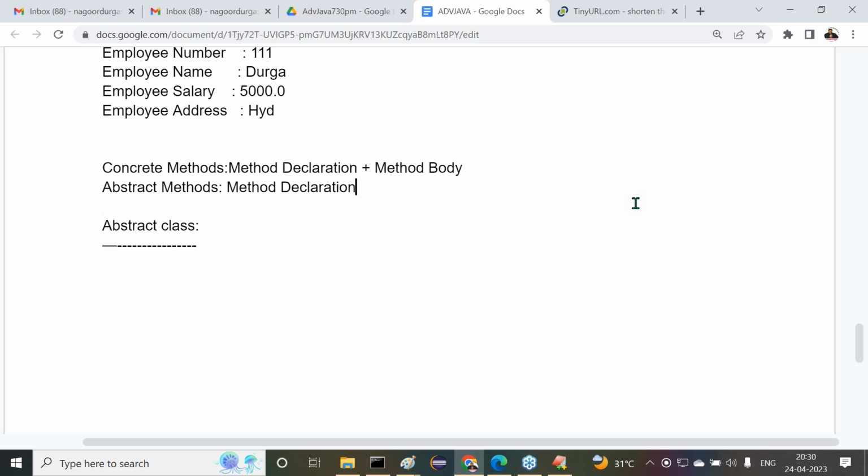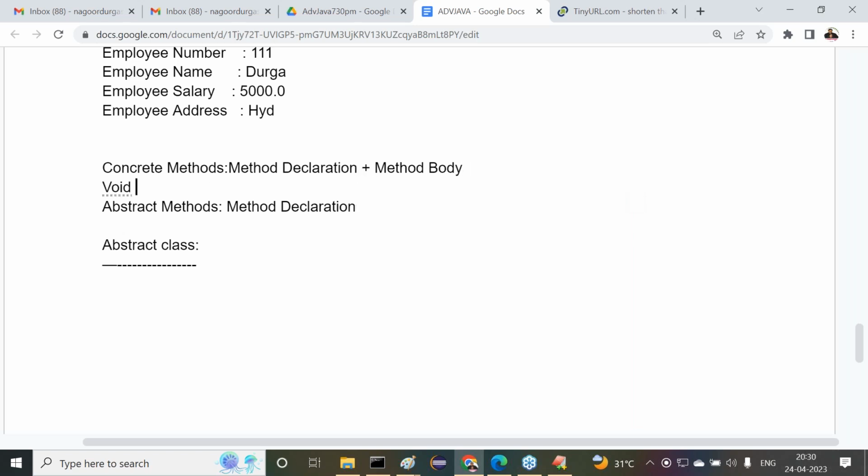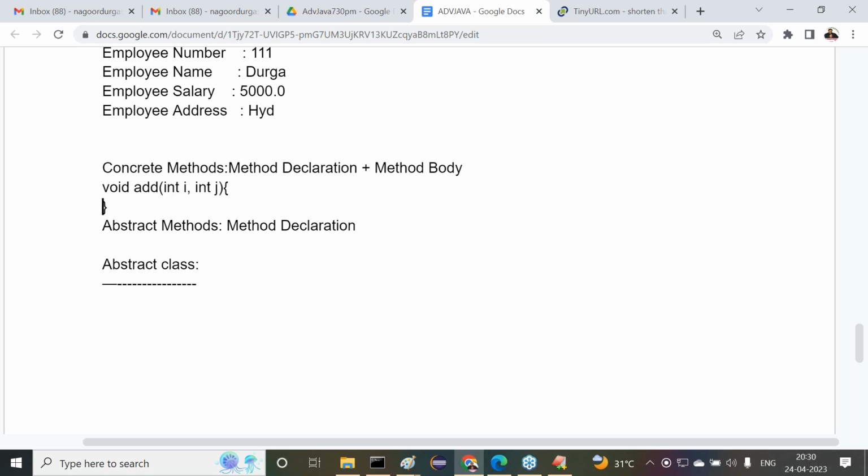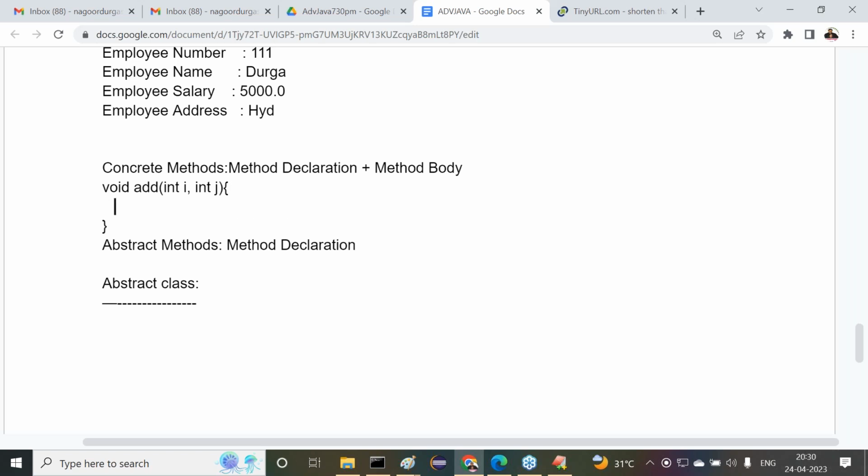Now observe carefully. For example, take void add(int i, int j), where the body is available. Inside this body I provide, say, System.out.println(i + j). Now tell me, what is the method declaration? This is the method declaration. And what is the method body? This is the method body. Both are available.